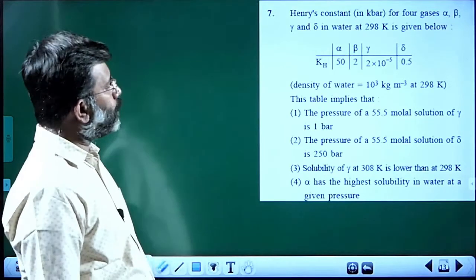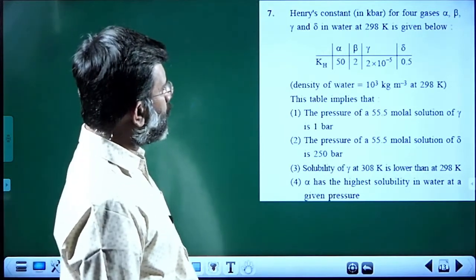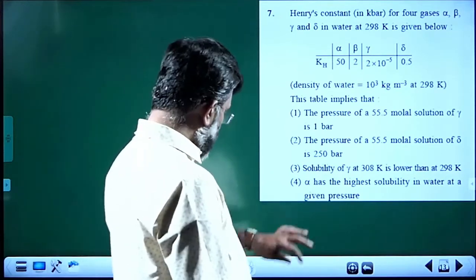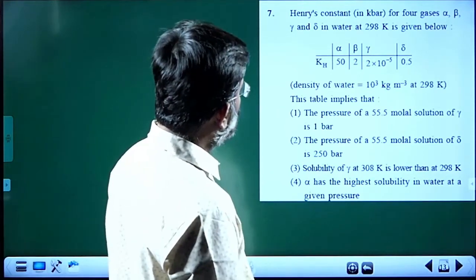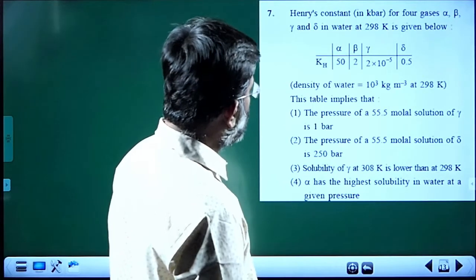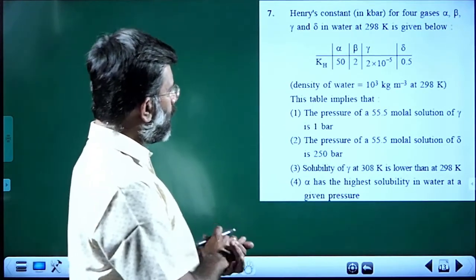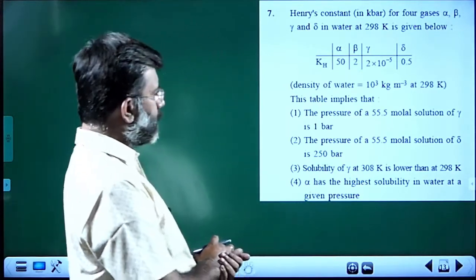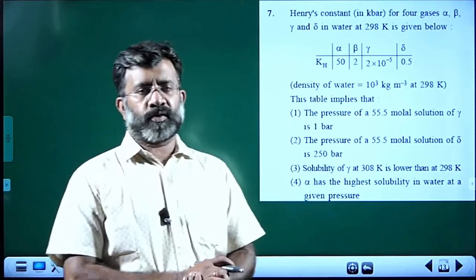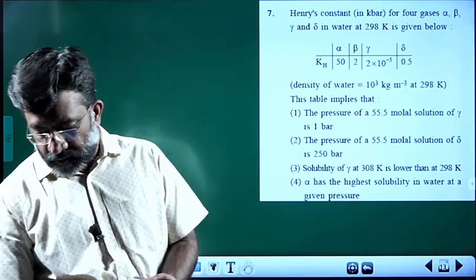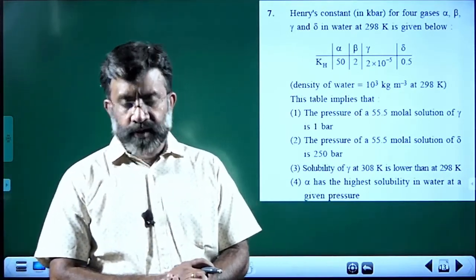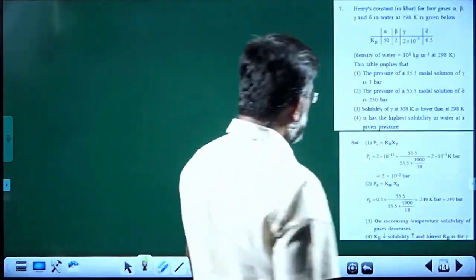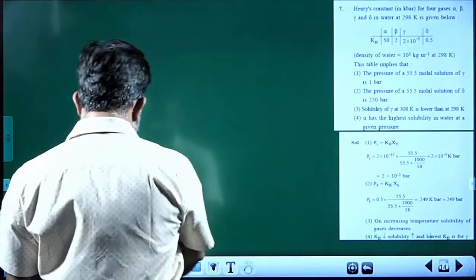Next question. Henry's constant in kilobar for four gases alpha, beta, gamma, delta in water at 298 Kelvin is given. See, KH values are given. The table implies that certain conditions are given which we need to identify, which condition will be suitable. That too is a question which carries a problem.